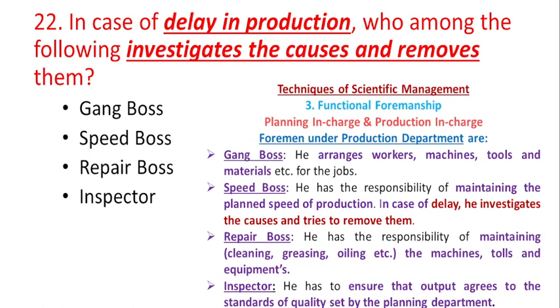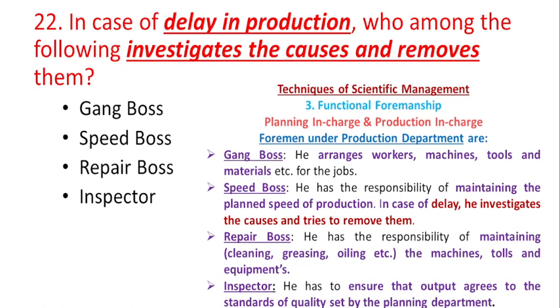In that, he has given three types of techniques of scientific management, in which one is functional foremanship. Functional foremanship is divided into two categories, that is planning in charge and production in charge. So under the foreman of the production department are once again the gang boss, speed boss, repair boss and inspector.